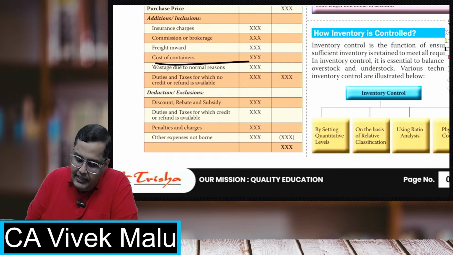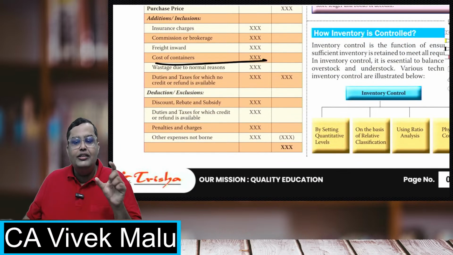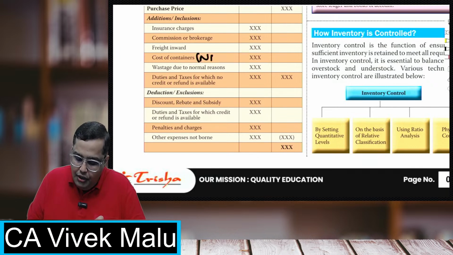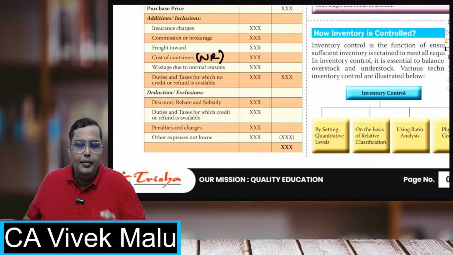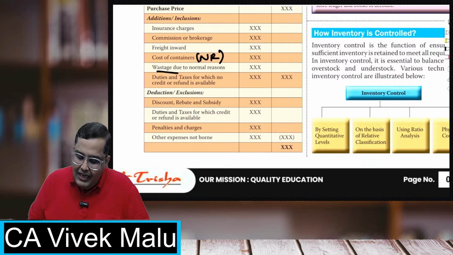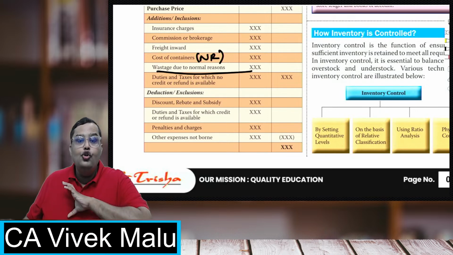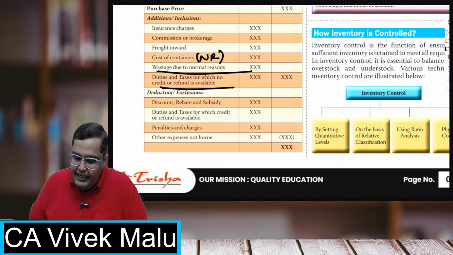So containers, I have to take only the non-returnable or non-refundable portion. If there are any normal wastages, I have to incorporate. If there are any duties or taxes for which no refund is available, no credit is available, I have to add.